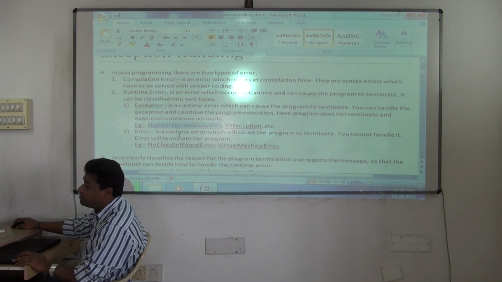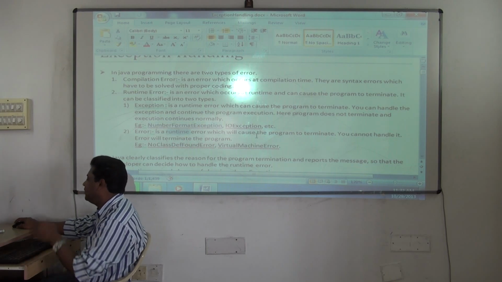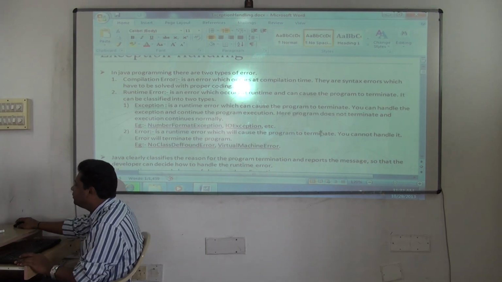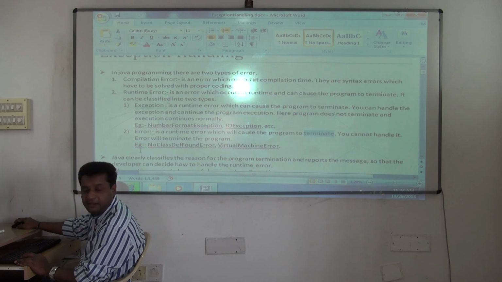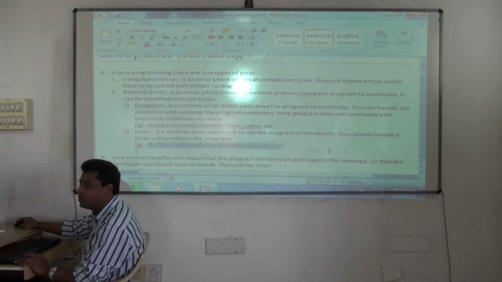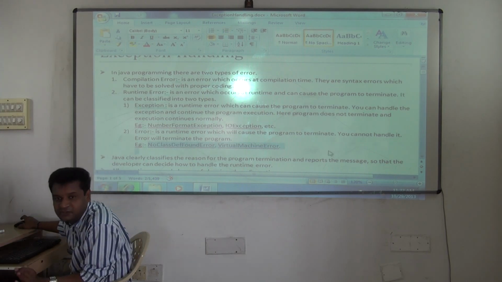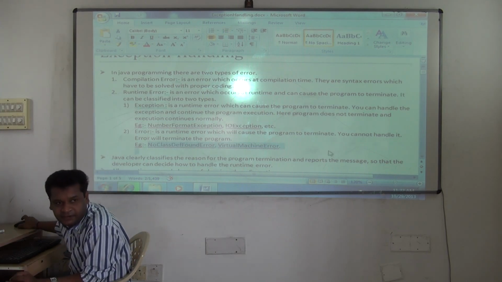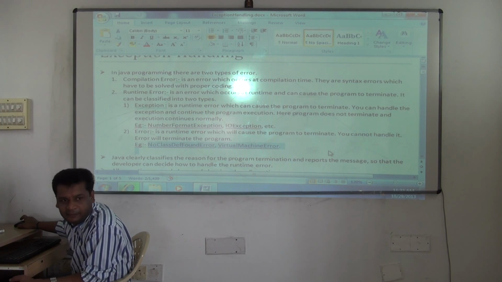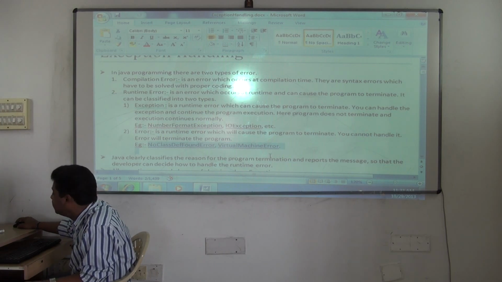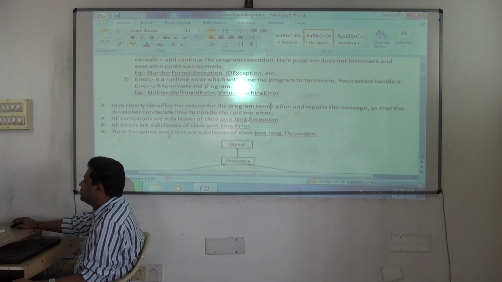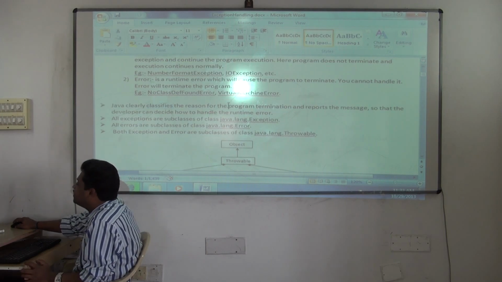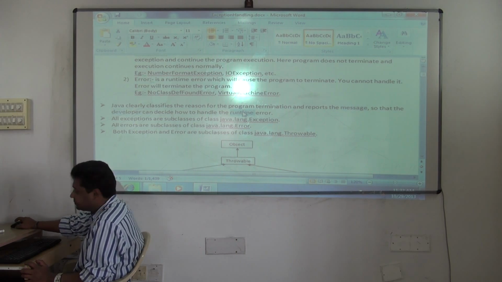But if you see an error, this is a runtime error which will cause the program to terminate. You cannot handle it, and the error will terminate the program. So if you see things like this, don't bother about handling it. The suffix clearly shows it is classified as an error. Don't bother to handle it, because you cannot handle it. You have to change the complete code itself. Java clearly classifies the reason for program termination and reports the message, so that the developer can decide how to handle the runtime error.